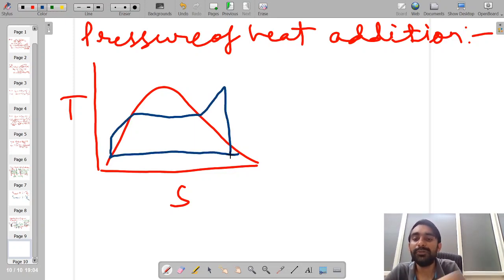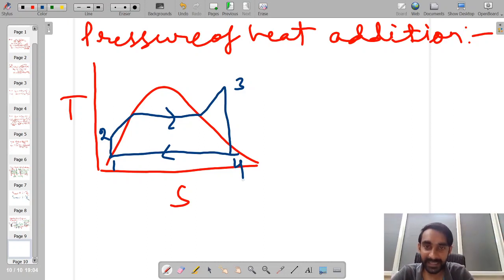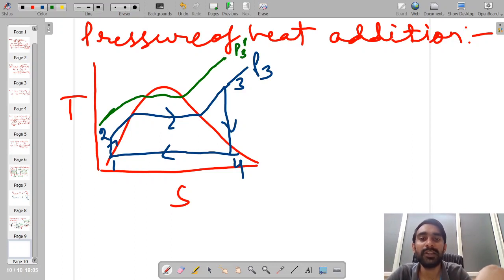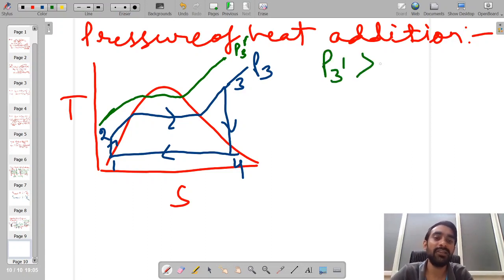Say this is our Rankine cycle operating between the terminal points 1, 2, 3 and point number 4, and let us consider that this pressure is nothing but equal to P3, a constant pressure line. Now what we are doing in this cycle, say we have increased our pressure from P3 to some point P3 dash. So now we have increased the pressure from point number 3 to P3 dash, and P3 dash is actually greater in comparison to pressure P3.